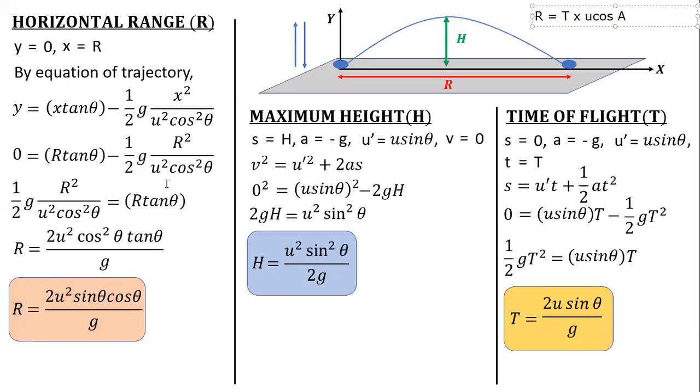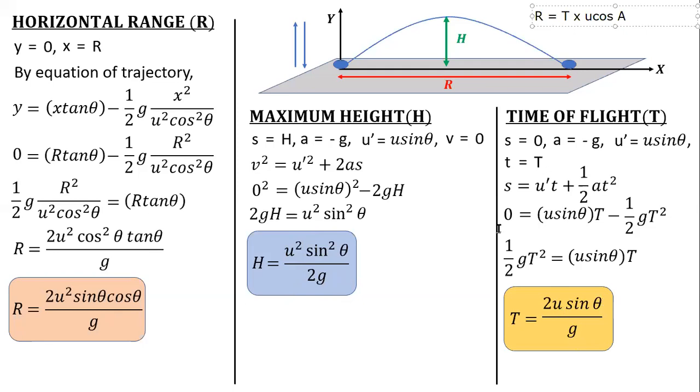The remaining: for the total range, the maximum range it will reach, that will be 2u square sin theta cos theta by g. If it is maximum height, it is u square sin square theta by 2g. And if it is total time, the time of flight, it is 2u sin theta by g.